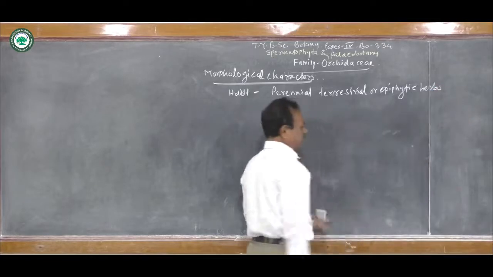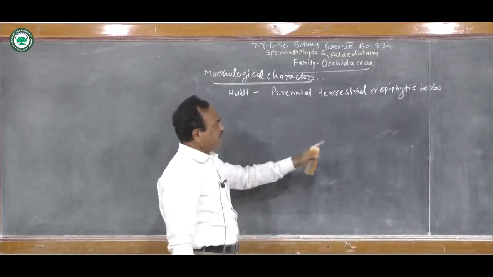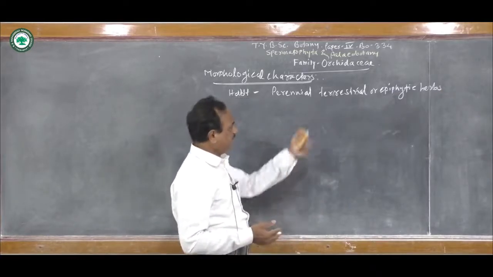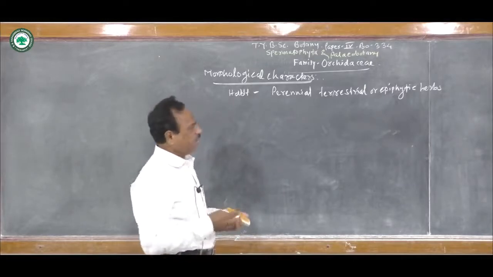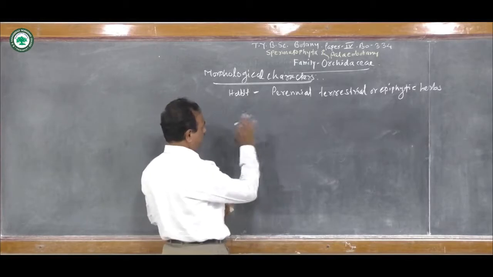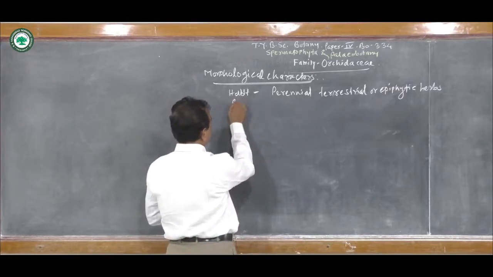Many plants grow on the soil surface; they are terrestrial. Some plants may be epiphytic, growing on other plants for support. So they are called epiphytes.